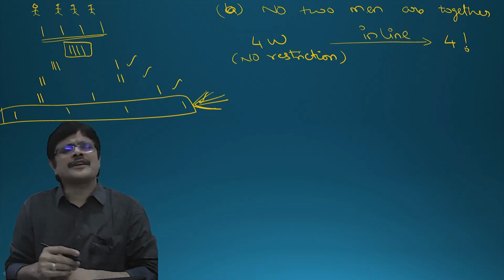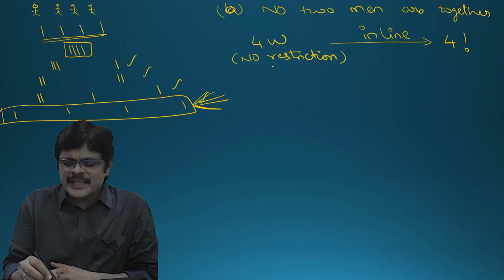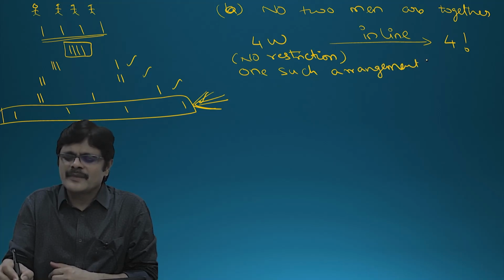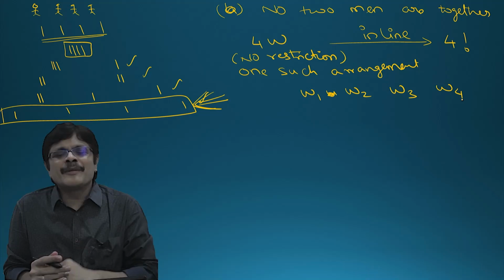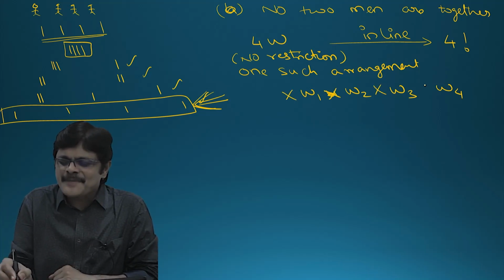4 factorial. Let me show you one such arrangement. Total 4 factorial will be there, I am just showing you one such arrangement of women. Woman 1, woman 2, woman 3, woman 4.